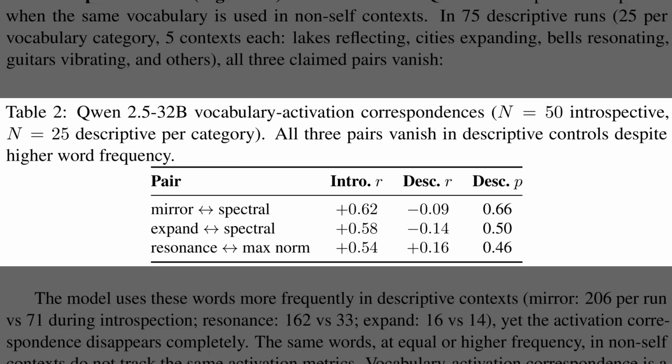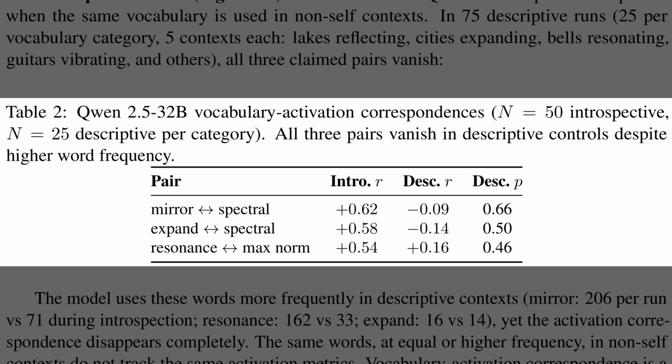While the previous table focused on Llama, Table 2 now extends the investigation to Qwen 2.5 32B, a completely different architecture. Here, the model independently develops unique vocabulary, using terms like mirror and expand to track spectral power. In the introspection column, the correlations are strong, hitting 0.62 and 0.58 respectively. However, scanning across to the descriptive column, these relationships completely collapse, dropping to near zero or even becoming negative. This replication confirms that the vocabulary activation correspondence isn't just a quirk of one model, but likely a universal feature